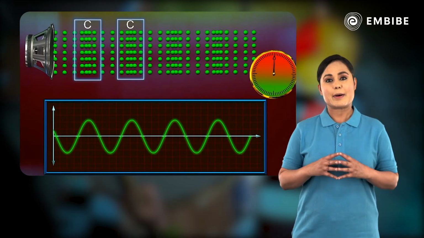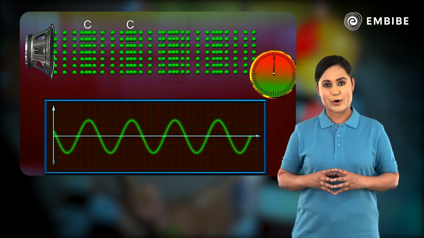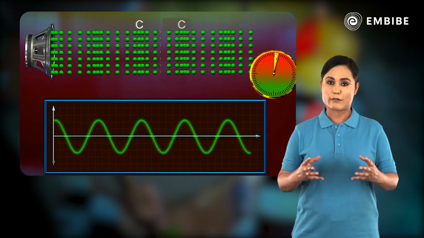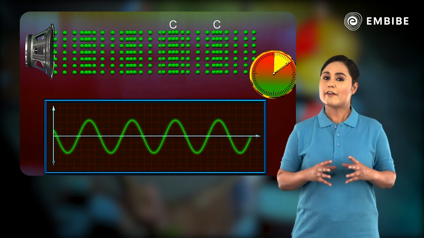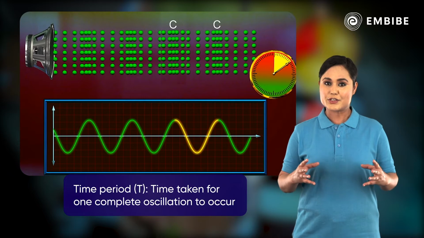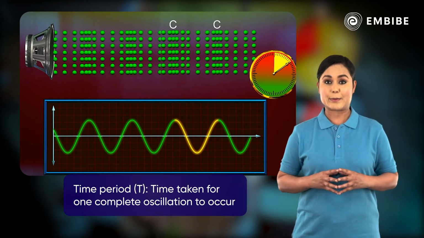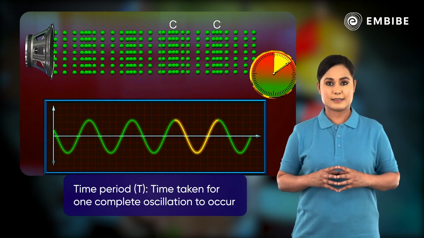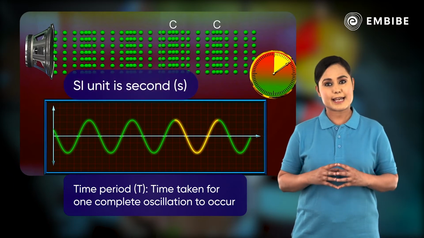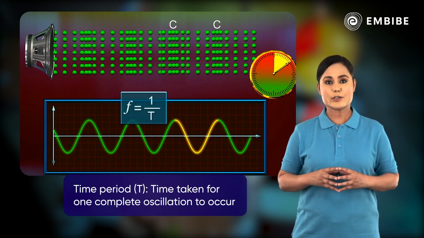The time taken by two consecutive compressions or rarefactions to cross a fixed point is called the time period of the wave. In other words, we can say that the time taken for one complete oscillation in a medium is called the time period of the sound wave. It is represented by the letter T. Its SI unit is the second. The frequency and the time period are related. Frequency is equal to 1 upon the time period of the wave.